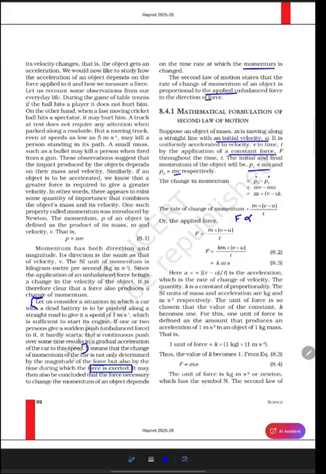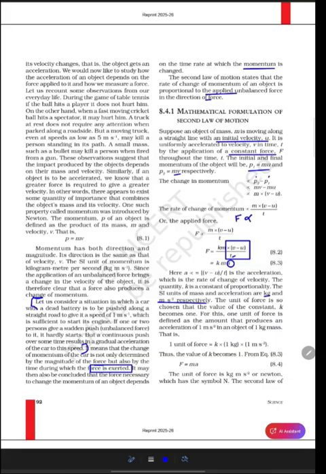So F is equal to k into m into a. Why a? a is the acceleration. So what is acceleration? Here look at this expression. This is change in velocity with respect to time taken. So we can denote it as acceleration. The SI units of mass and acceleration are kilogram and meter second power minus 2. The unit of force is so chosen that the value of the constant k becomes 1.